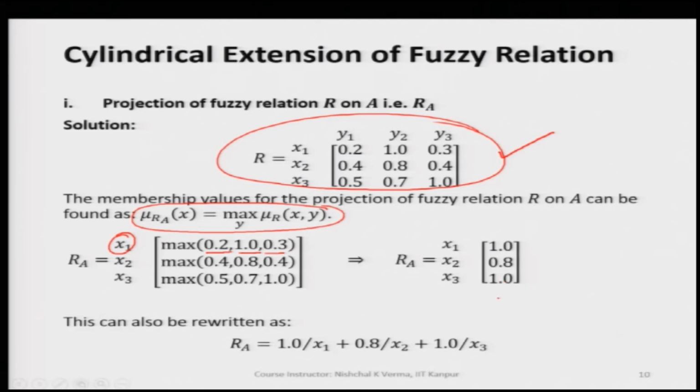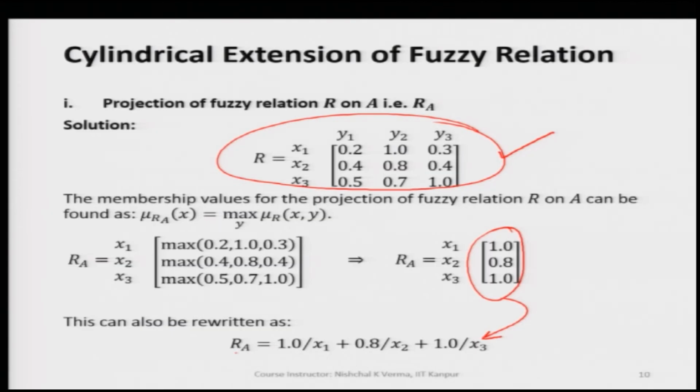So, this way we see that we are reducing the dimension y, and corresponding to x we are getting these membership values, which are written here in the expression of the fuzzy set.